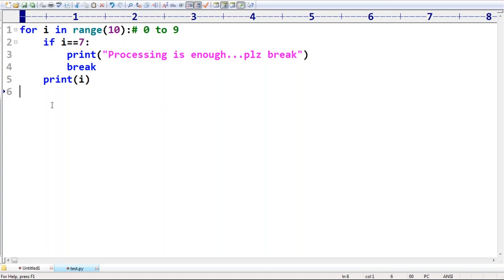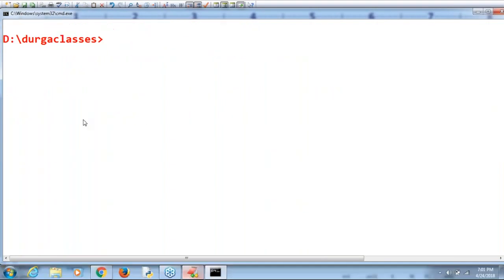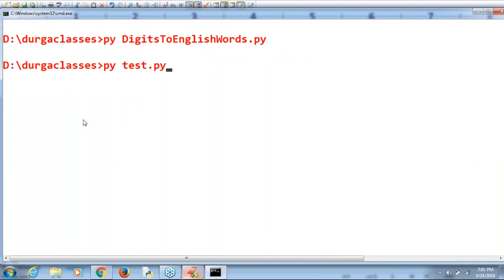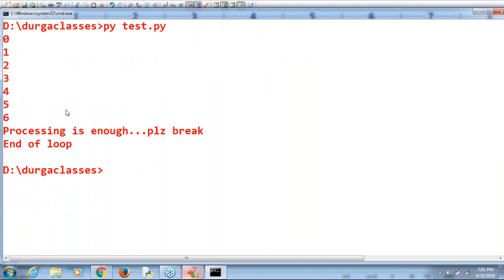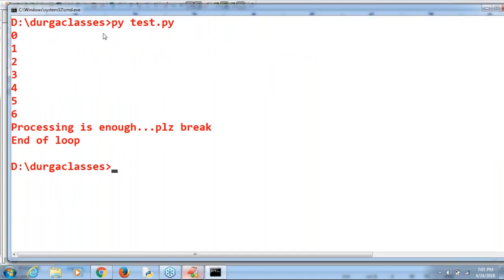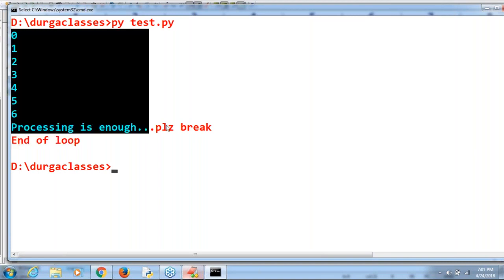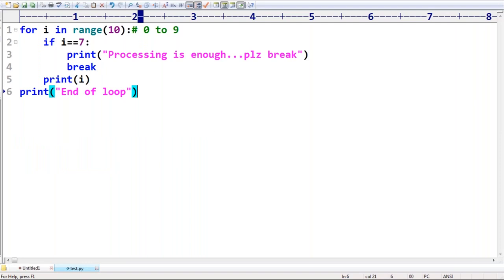Now take special care. I'm adding print end of loop. Let me execute this code: py test.py. Now 0 1 2 3 4 5 6, processing is enough, please break, and then end of loop. Whenever i is equal to 7 comes, it immediately comes out of the loop because of this break statement.